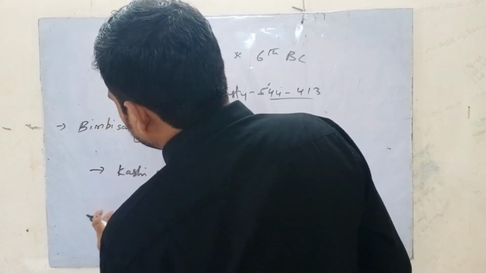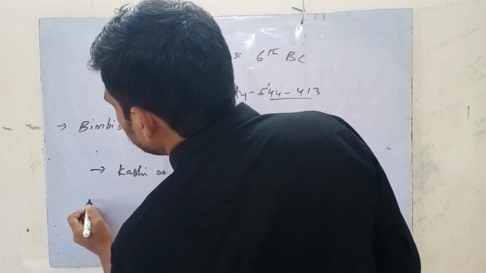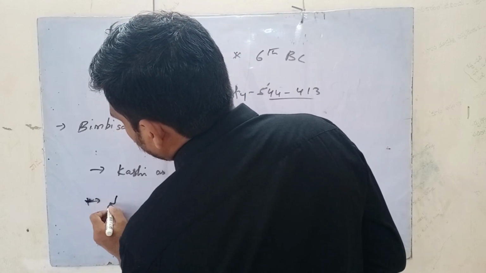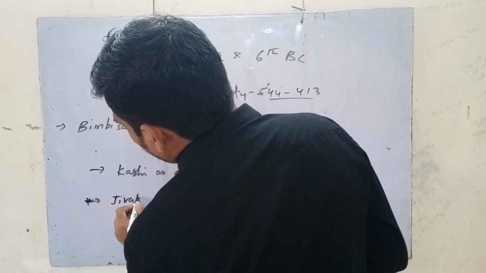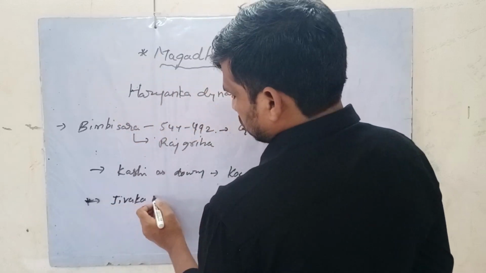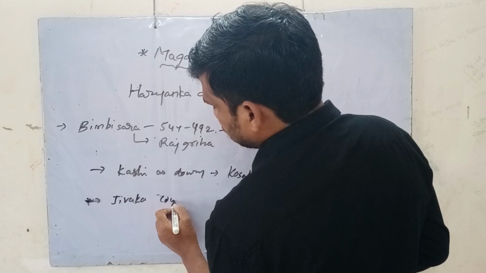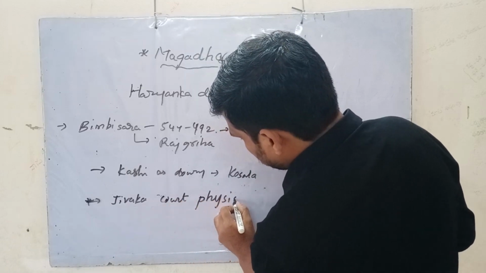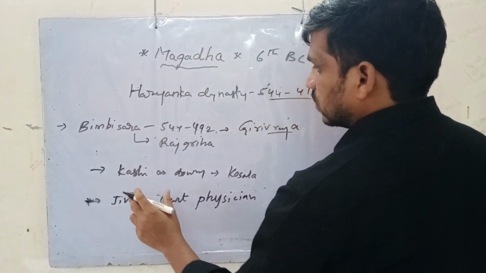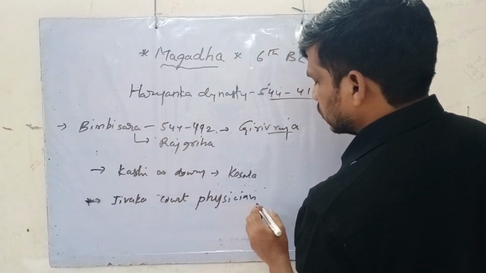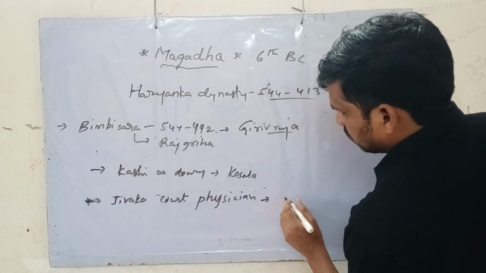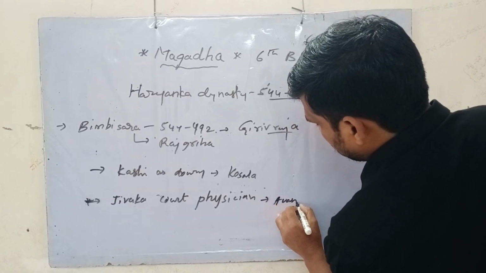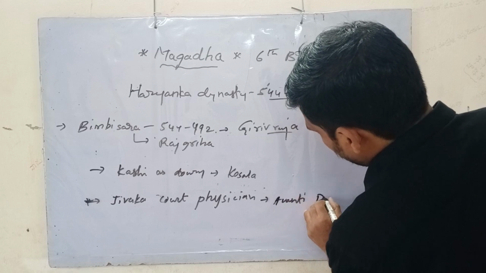And an important thing in his period is that he sent Jivaka, who was the court physician of Bimbisara, to Pratyoda.